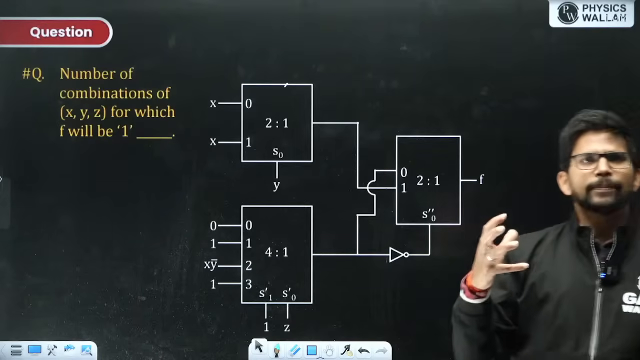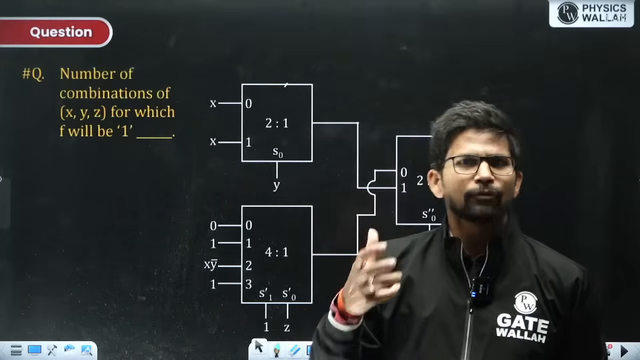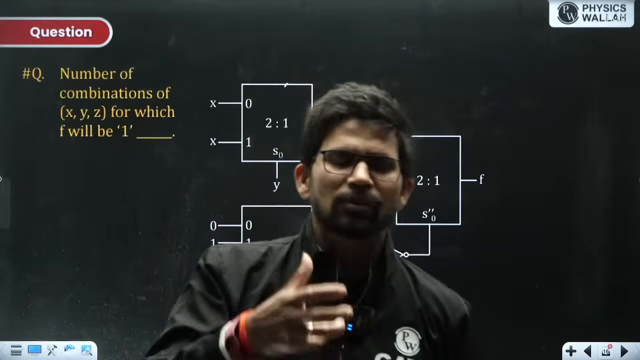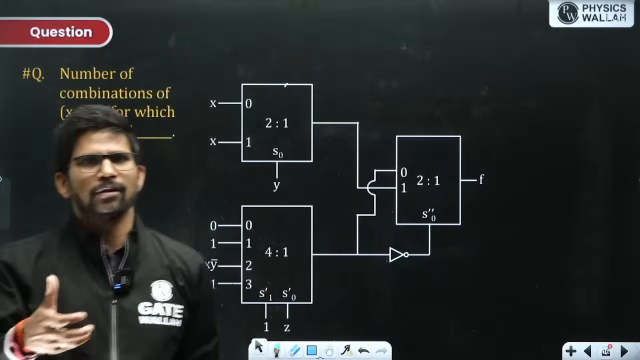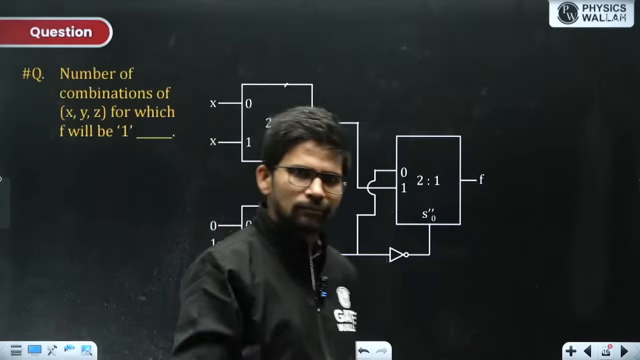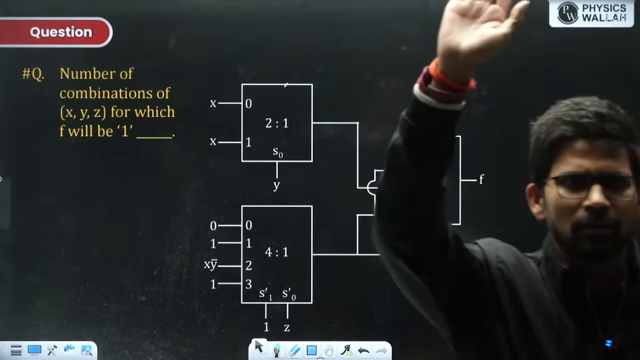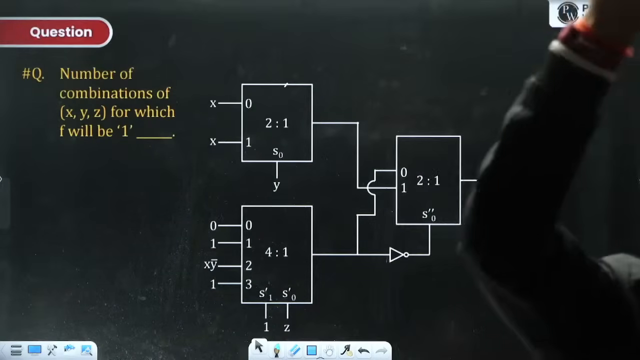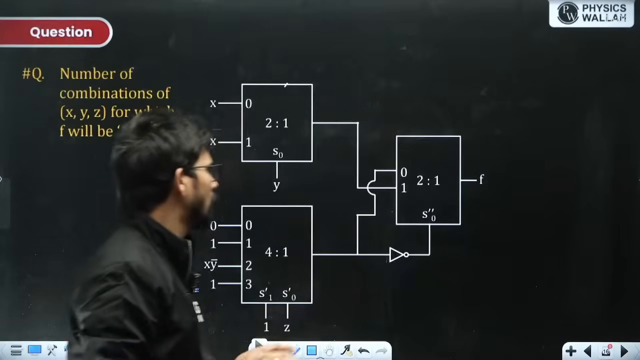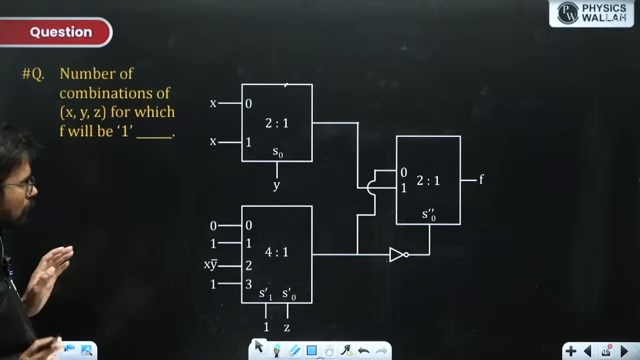Because in the SOP expression, for the number of terms there, your f is going to be 1, and for the number of terms in the POS expression, your output f is going to be 0. Is this point clear? Please tell me, everyone. Now let us solve it.